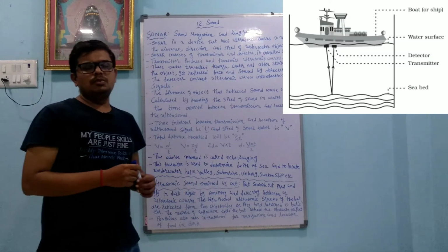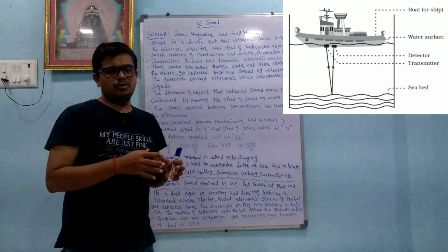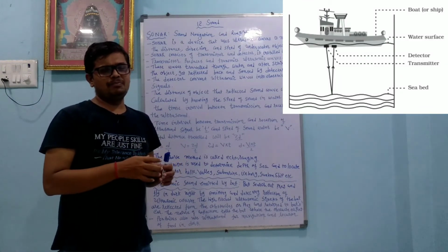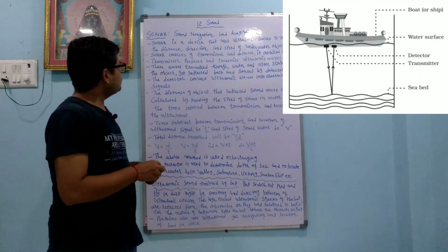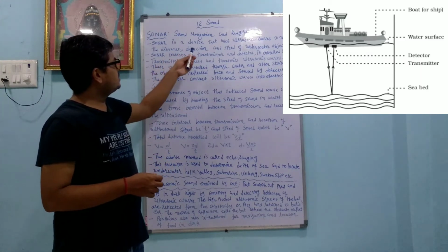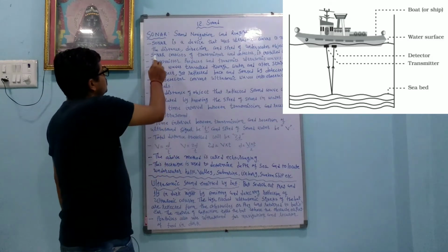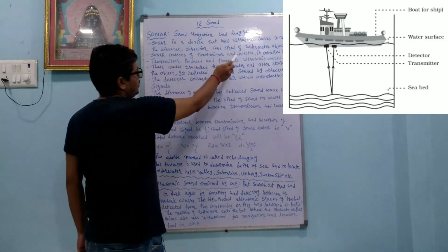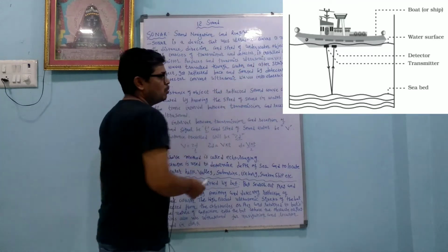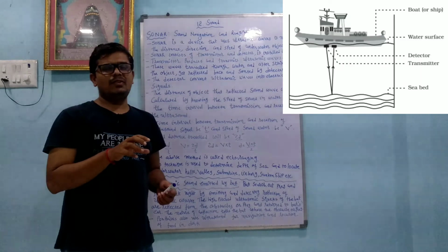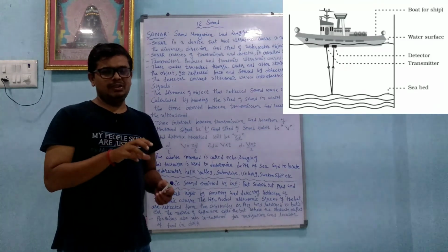Suppose we want to know the direction or the location of underwater objects; we can know that by sonar, as well as the distance, direction and speed, by the sonar system. Sonar consists of a transmitter and a detector installed in the boat. So in the boat, transmitters are already installed as well as detectors.